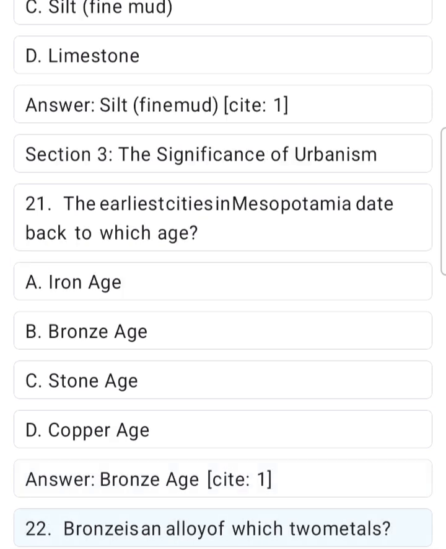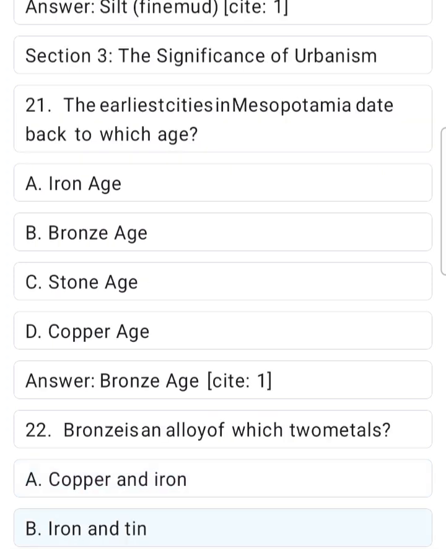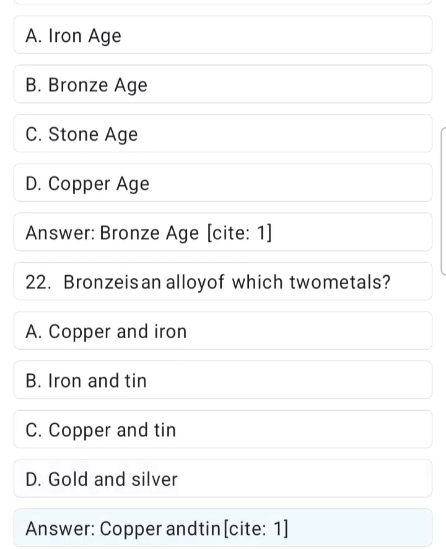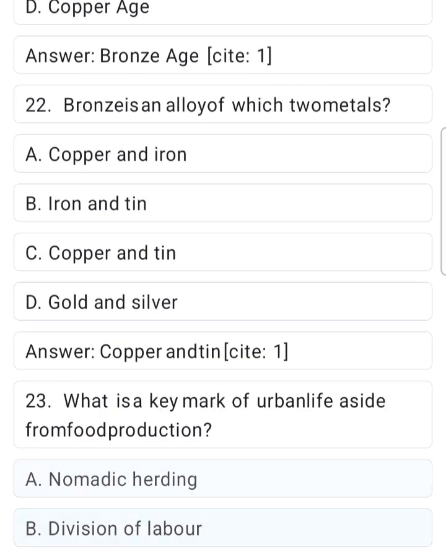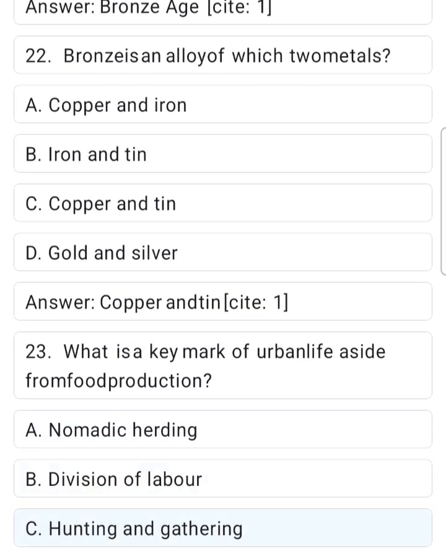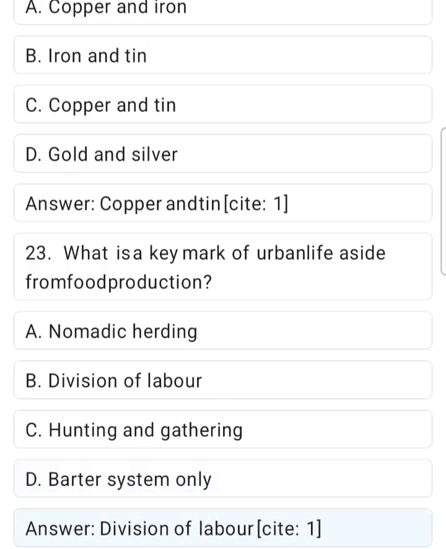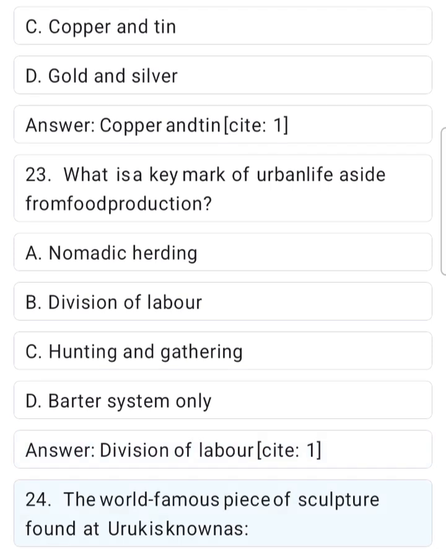22. Bronze is an alloy of which two metals? A. Copper and iron. B. Iron and tin. C. Copper and tin. D. Gold and silver. Answer. Copper and tin. Site 1. 23. What is a key mark of urban life aside from food production? A. Nomadic herding. B. Division of labor. C. Hunting and gathering. D. Barter system only. Answer. Division of labor. Site 1. 24. The world famous piece of sculpture found at Arak is known as A.